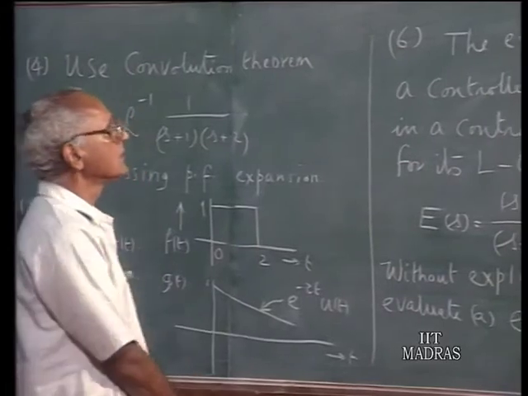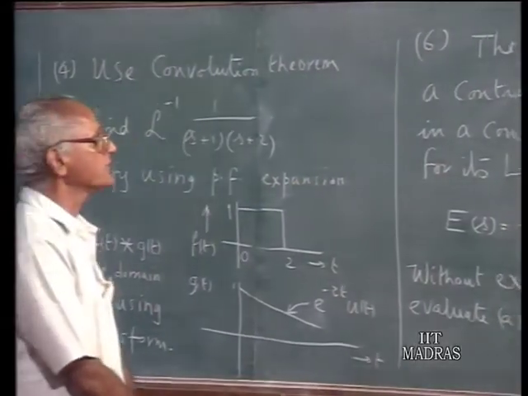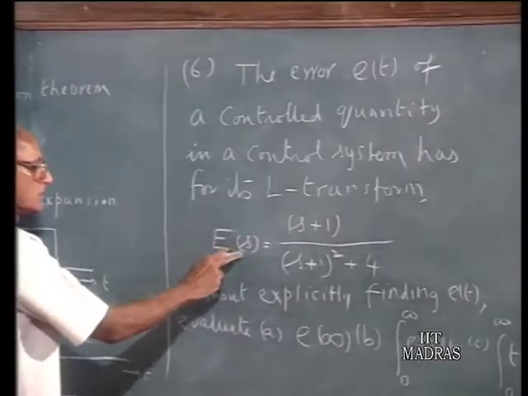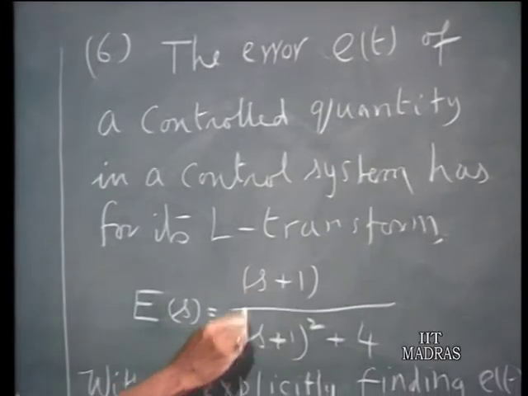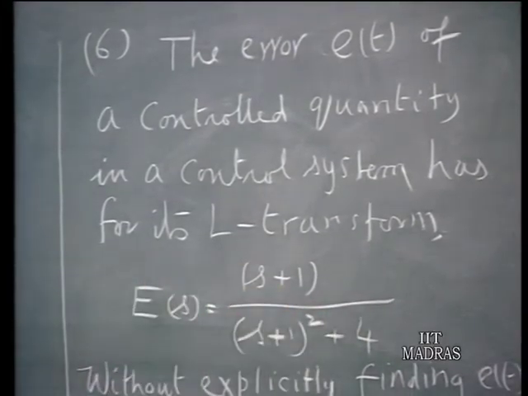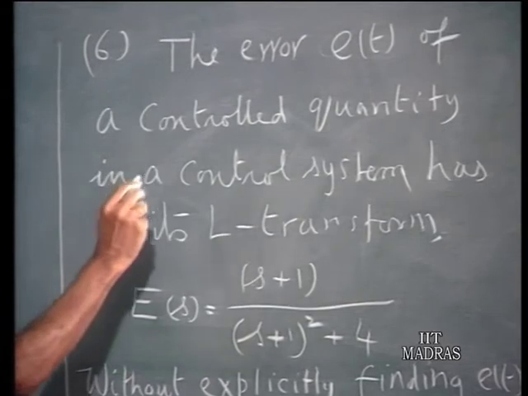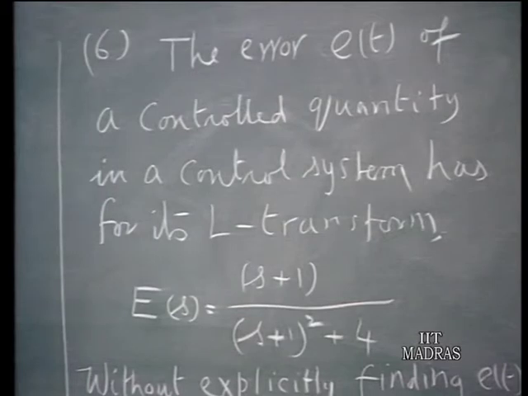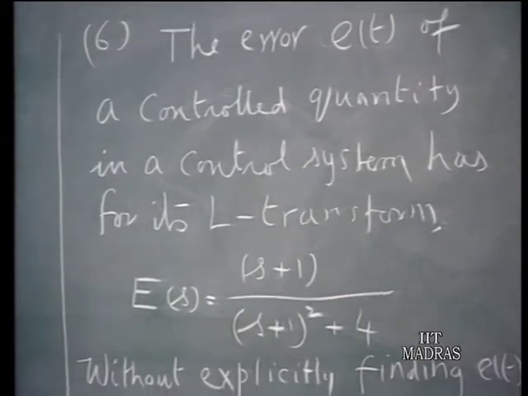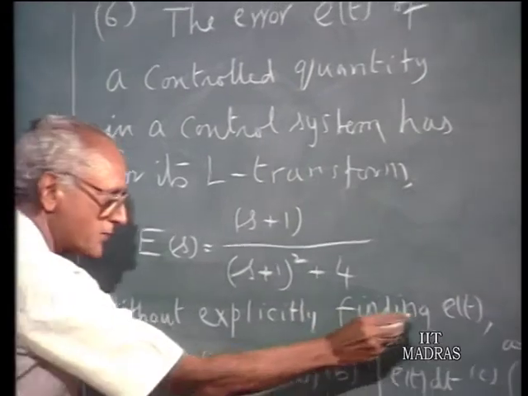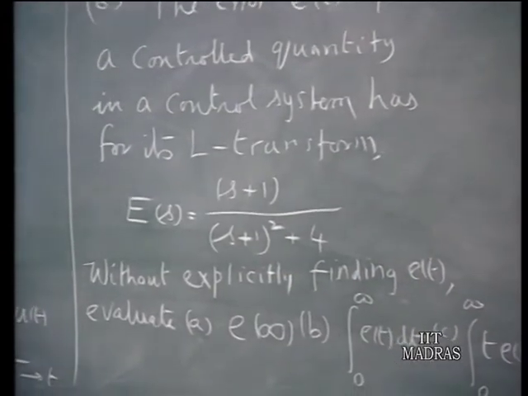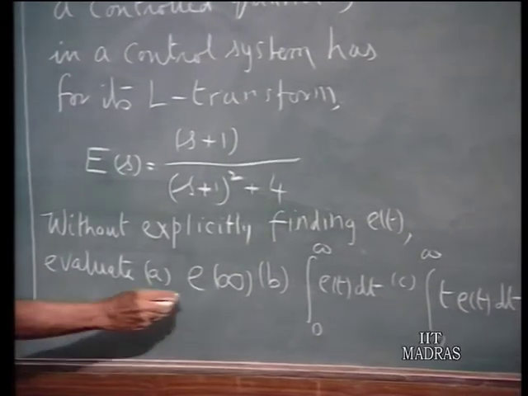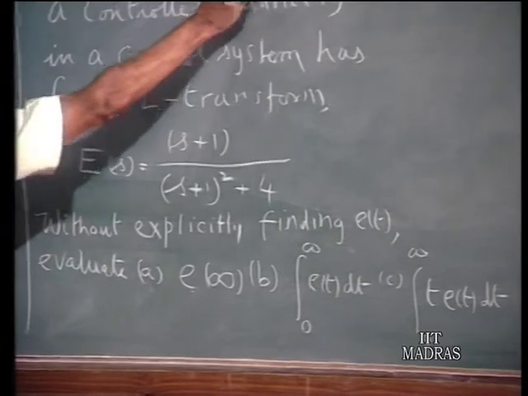Lastly, you have the error e of t of a controlled quantity in a control system, which has for its Laplace transform the expression E of s equals (s plus 1) over (s plus 1) whole squared plus 4. Without explicitly finding e of t, you don't have to find the inverse Laplace transformation of this, evaluate e of infinity, that is the final value of this error.